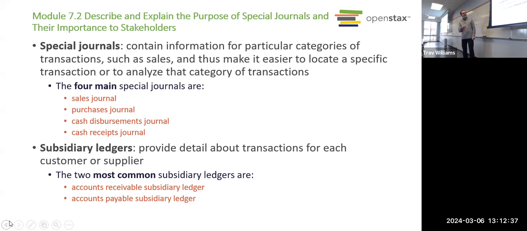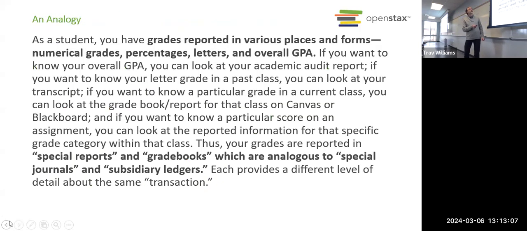And then we also have subsidiary ledgers, okay? So why do we have those accounts receivable and accounts payable subsidiary ledgers for every customer and every supplier? We could just have one long accounts receivable account where we put all of our accounts receivable for all customers. But again, it would be kind of unwieldy, too much information to sort through, right? So it makes sense to have a separate account for every single customer and a separate account for every single supplier. So that's why we do it.